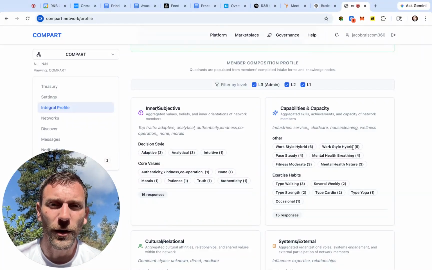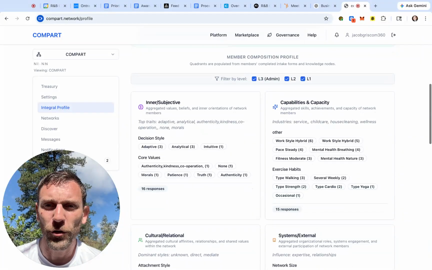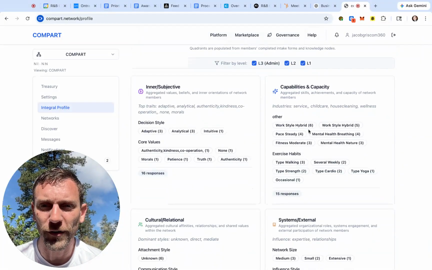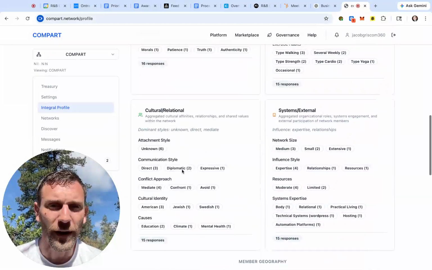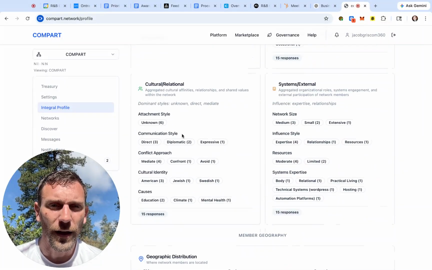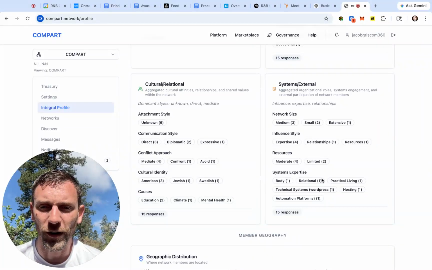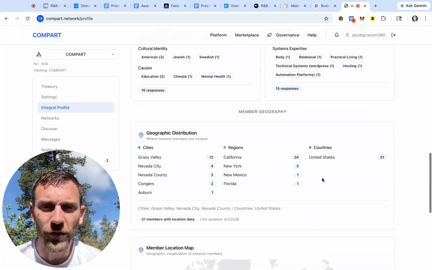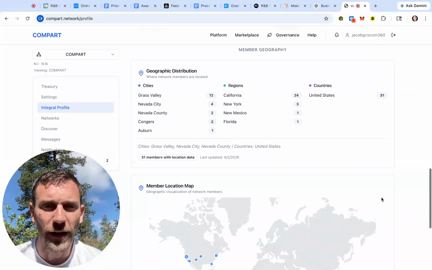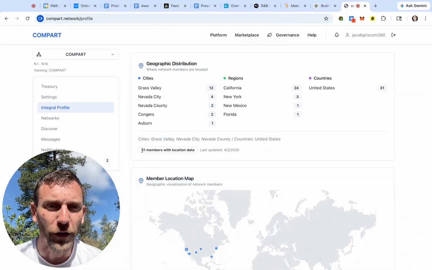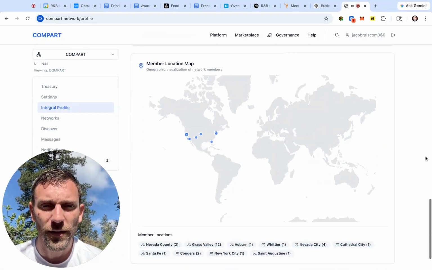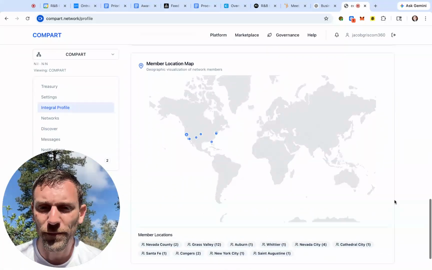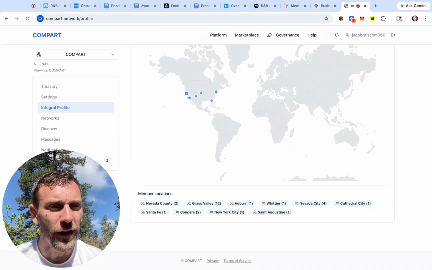But what becomes really interesting is that now you can see collectively what are the capabilities and capacities of the people in this network. The collective subjective domain, the collective intersubjective and interobjective domains. And then, of course, the geography of that network. How are they spread out? So right now we've got 31 members with location data out of those 52 that are on the platform, and we can start to fill that in. So all very cool things that can be done.